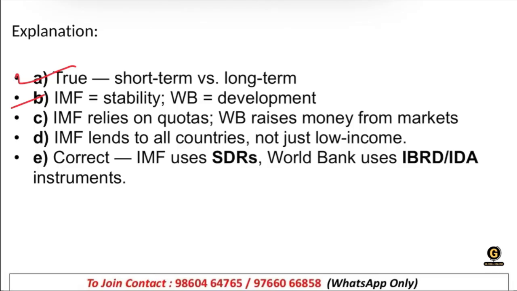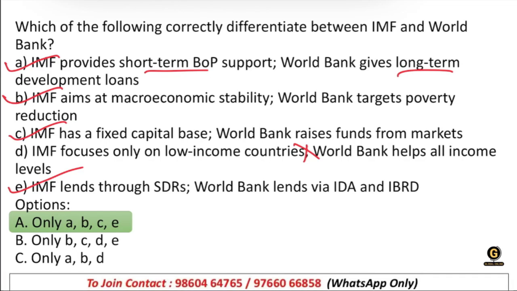B, IMF stability, World Bank development. IMF aims at macroeconomic stability and World Bank targets poverty reduction. Correct. Because the long-term loan from the World Bank is necessary for reducing poverty, basically for sustainable development, right?